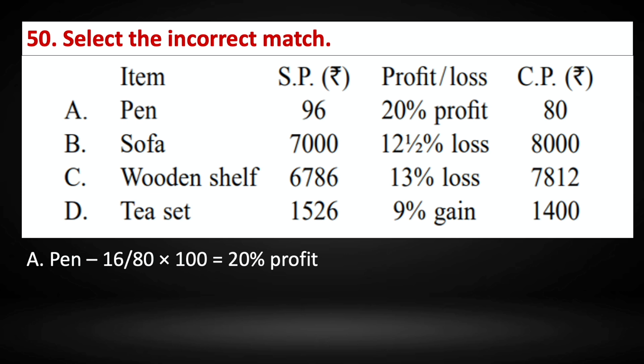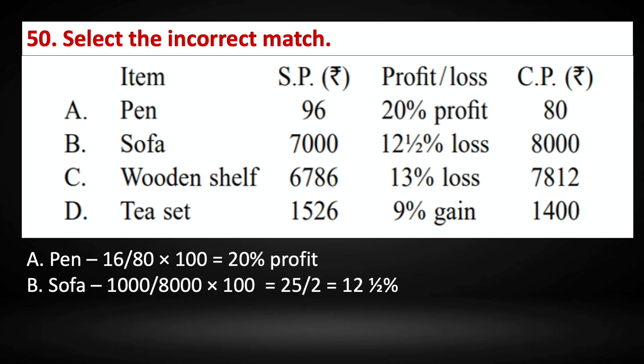Coming to option B, sofa. Sofa, we have a loss of 12.5%. So that is cost price minus selling price, 8,000 minus 7,000, 1,000. 1,000 divided by cost price 8,000 into 100, that is 25 by 2, which is nothing but 12.5 or 12.5%.